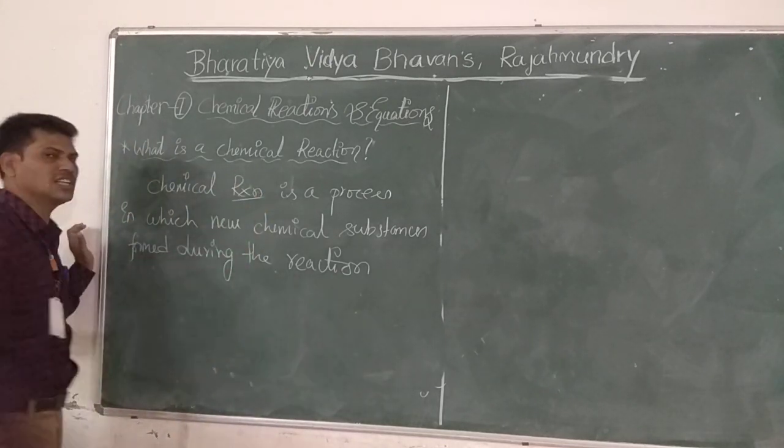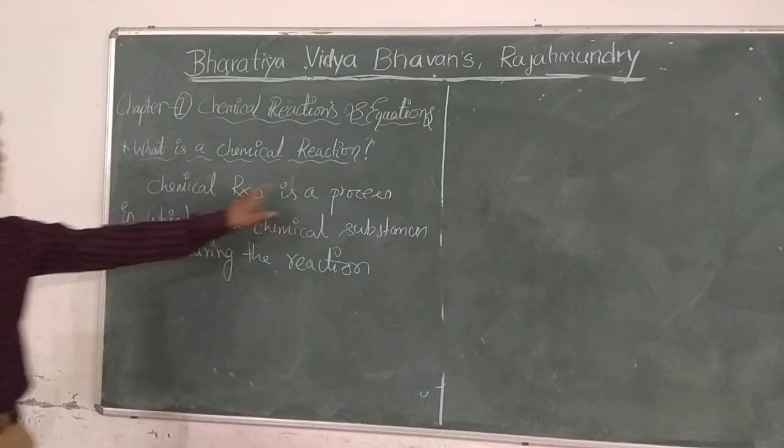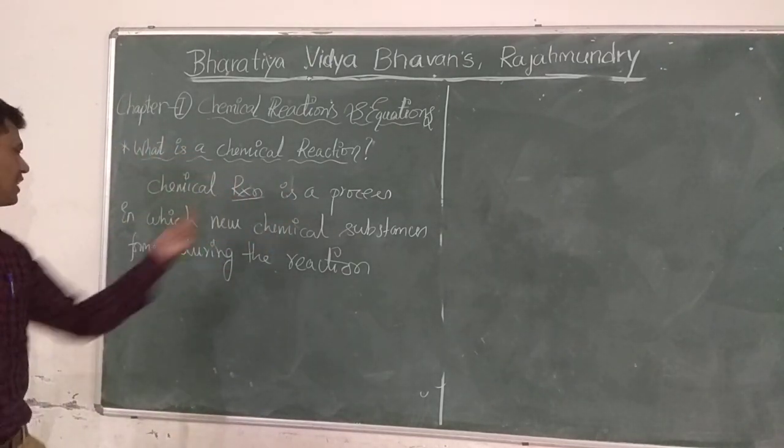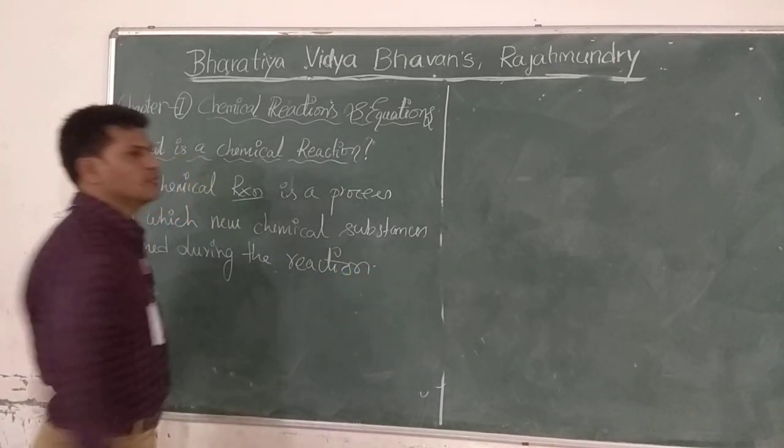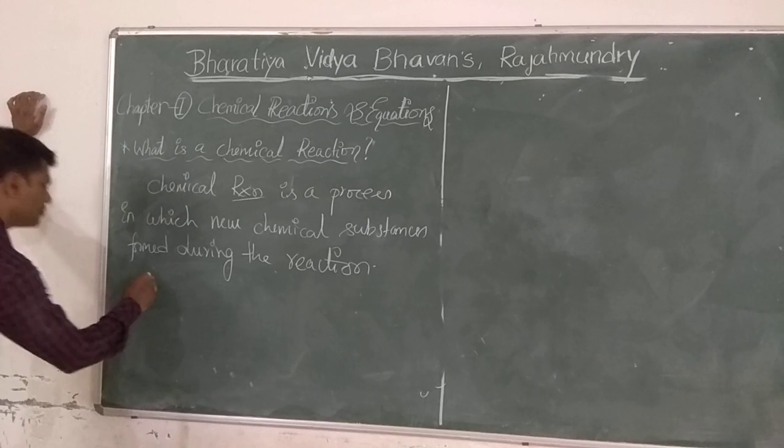Reaction means here reaction. See all of you, chemical reaction is a process in which new chemical substances form during the reaction. This is very important.